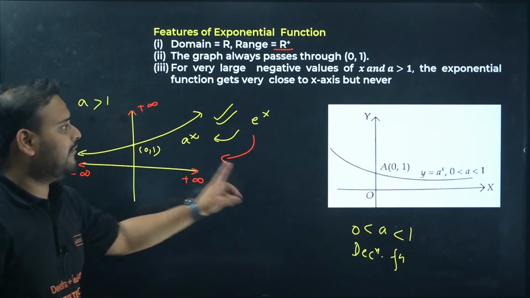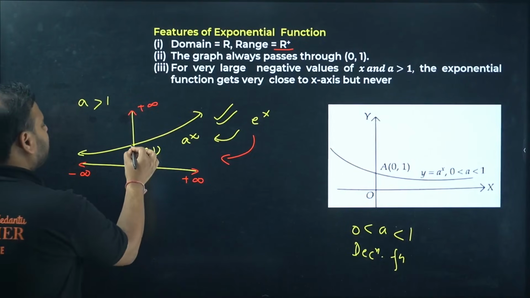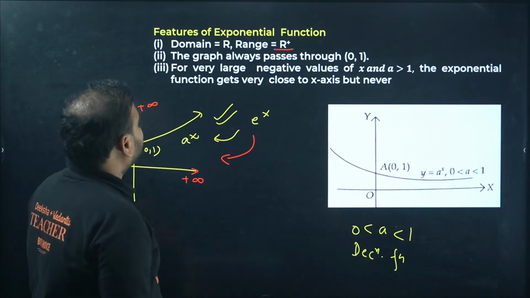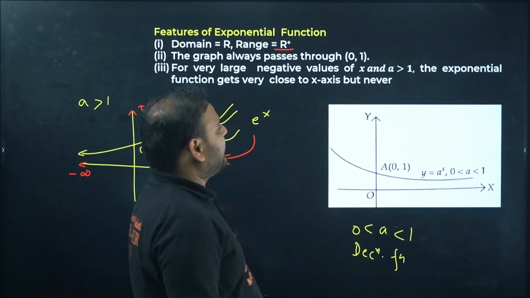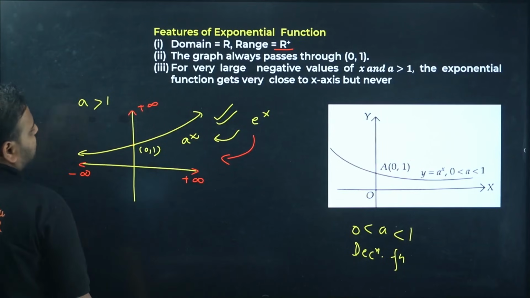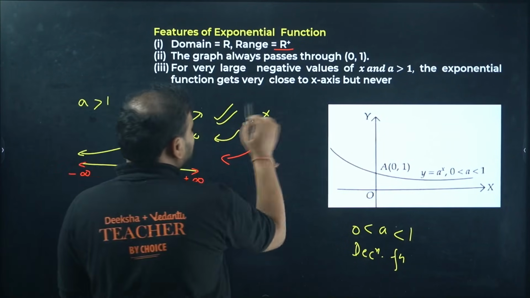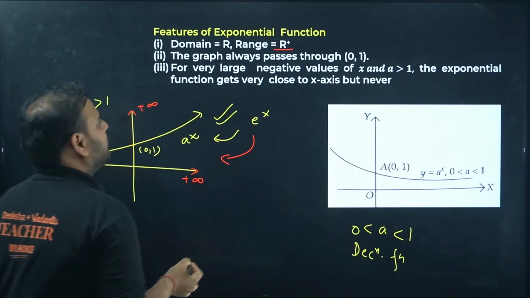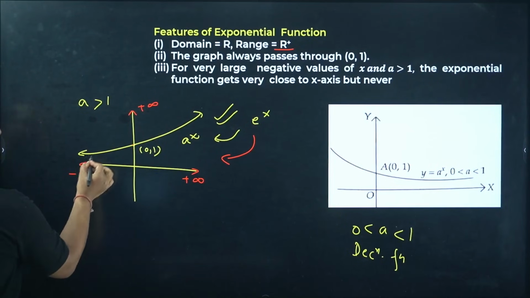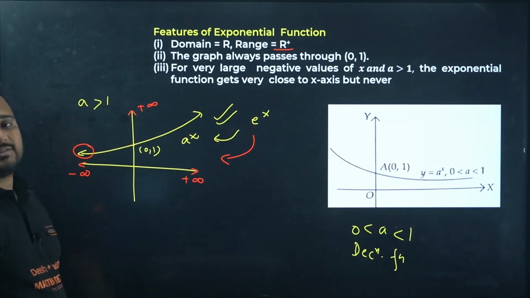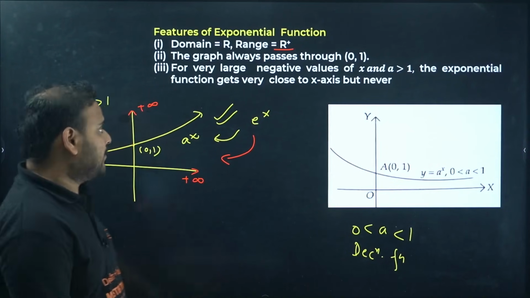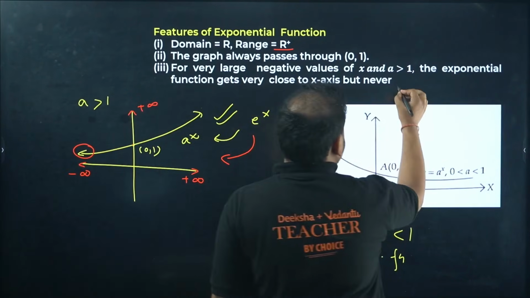The graph I have drawn for both of them passes through the point 0, 1 in both the cases. For a very large negative value of x and a more than 1, the function goes very close to the x-axis, but never touches it.